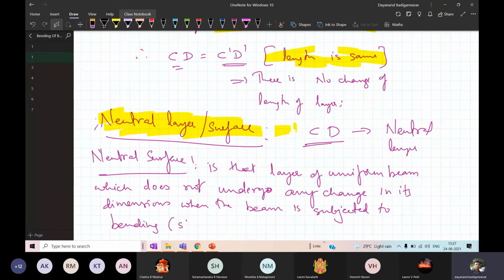Bending means it is nothing but the stress, within the elastic limit. Hope it is clear what is the meaning of the neutral axis or neutral surface.